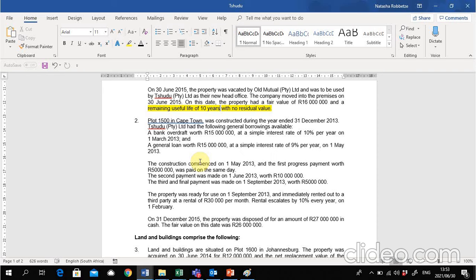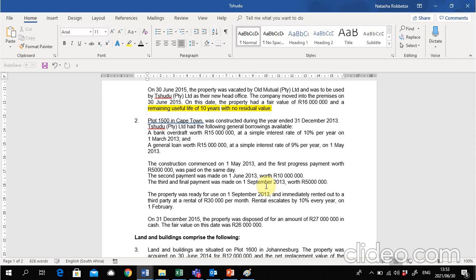Then they also say that there's a general loan worth 15 million at a simple interest rate of 9% on 1 May 2013. The construction commenced on 1 May 2013 and the first progress payment worth 5 million was paid on the same day. The second payment was made on 1 June 2013 and it was worth 10 million. And then the third payment was made on the 1st of September 2013 worth another 5 million.